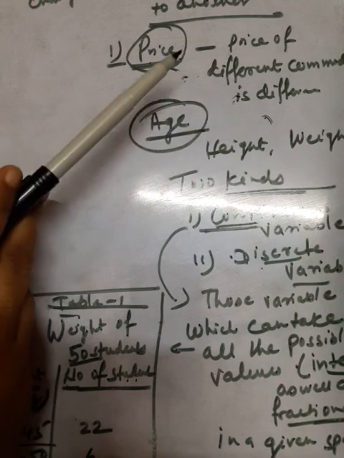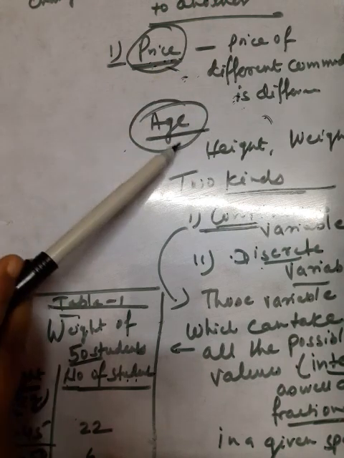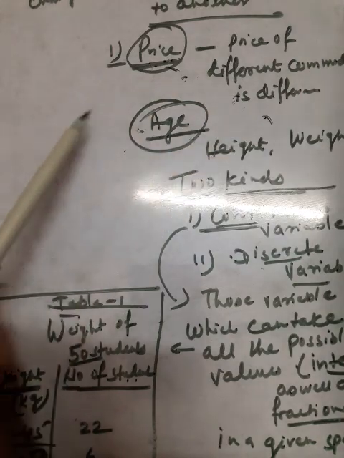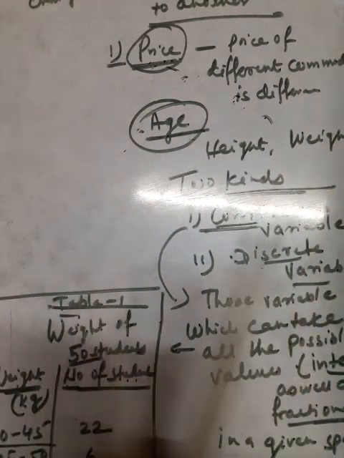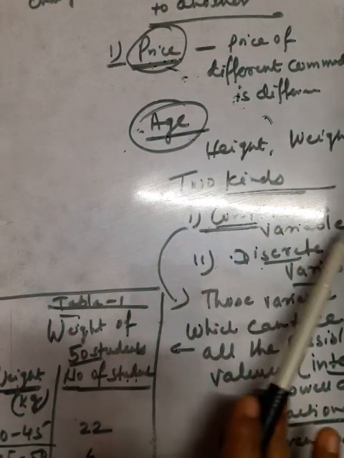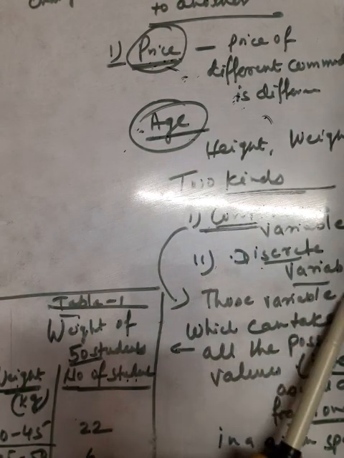Different commodities have different prices, and the age of the population also varies. Then height and weight, revenue, expenditure, all these are variables. There are two kinds of variable. The first one is the continuous variable, and the second is the discrete variable.